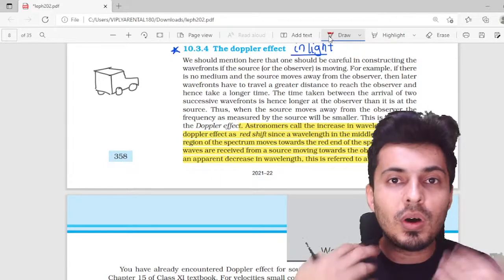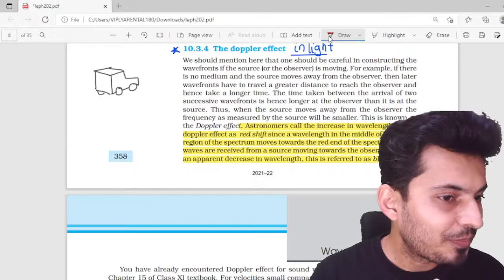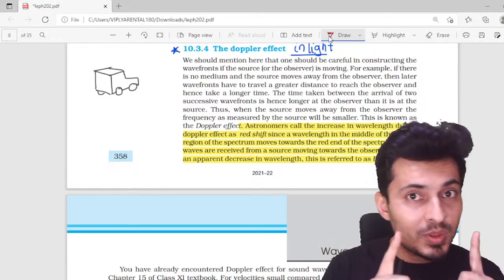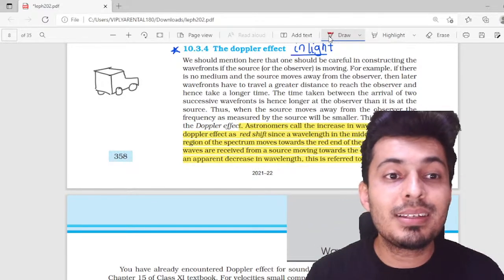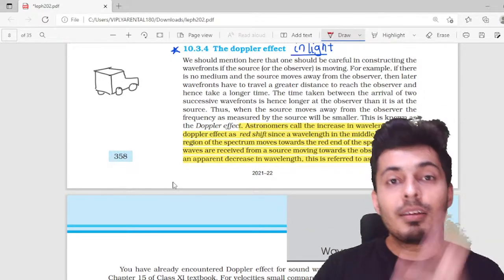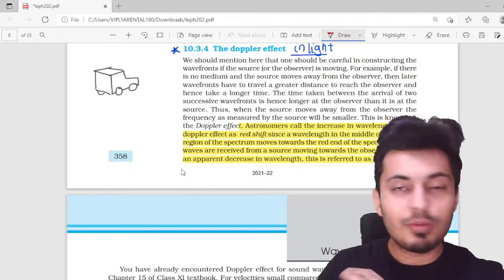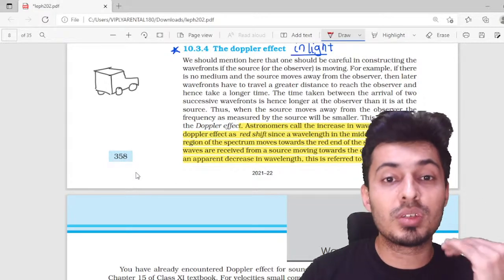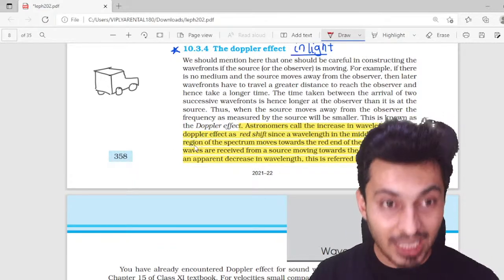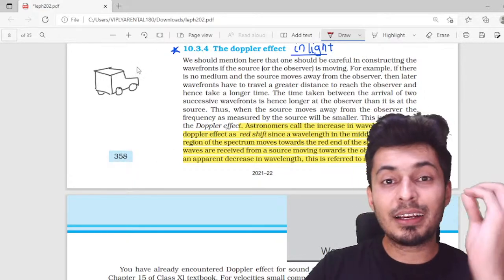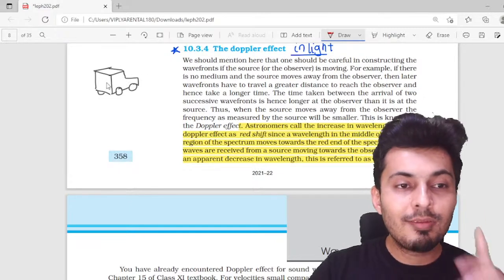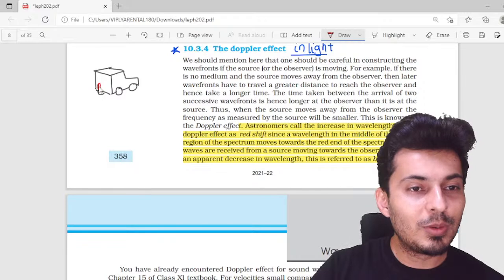Do you remember that? Same way in light, when the source of light moves with a very large speed, not small speeds but thousands of meters per second, the color of the light changes, and that is the Doppler effect of light. When the light moves away, you will see it as red.